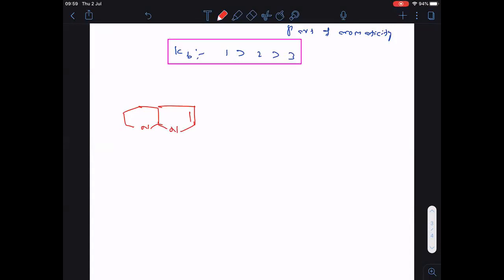Let me take now NH2. Now let me name them: this nitrogen is X, this nitrogen is Y, this nitrogen is Z. So arrange them in basic nature order.